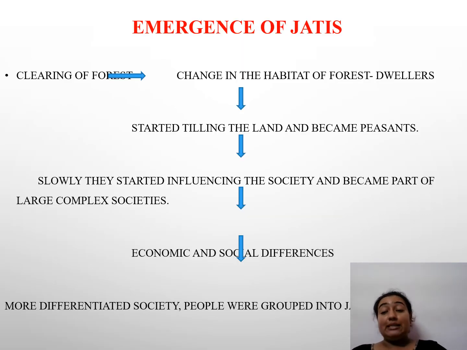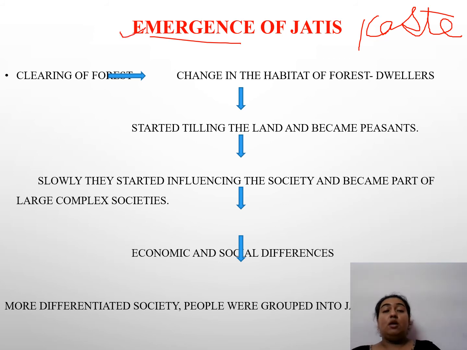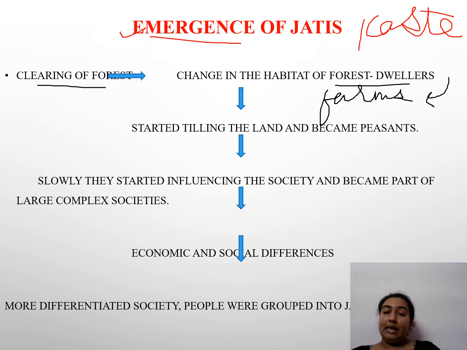Now, how did jatis and this caste system come about? The caste system also means jatis. Fine, students, now how did they emerge? How did it begin? First of all, clearing of forest. After clearing of forest, there was a change in the habitat of forest dwellers. The forest was no longer there; slowly it was converted into farms. Yes, we saw how forests were converted into farms. Now they started tilling the land and they became peasants.